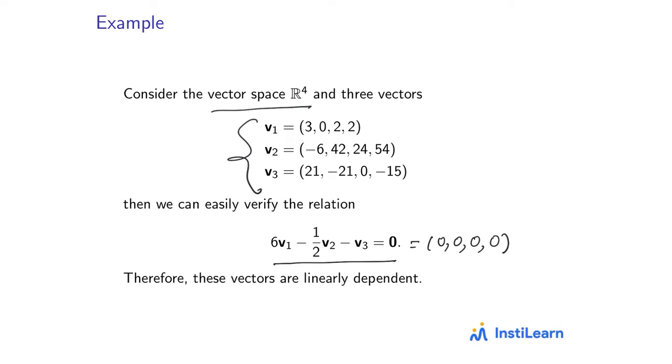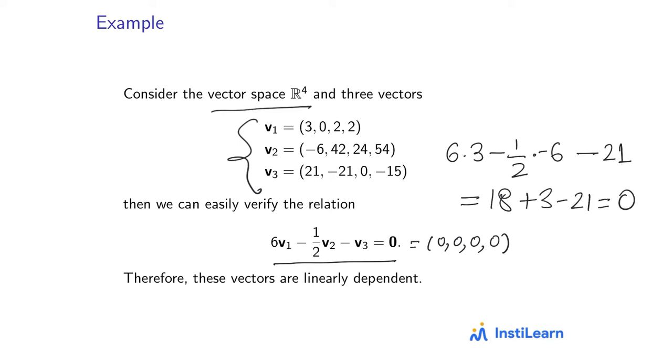Just to verify, check the first component. 6 times 3 minus half times the first component of v2, which is minus 6, minus the first component of v3, which is 21. This is 18 plus 3 minus 21, and it's turning out to be 0.